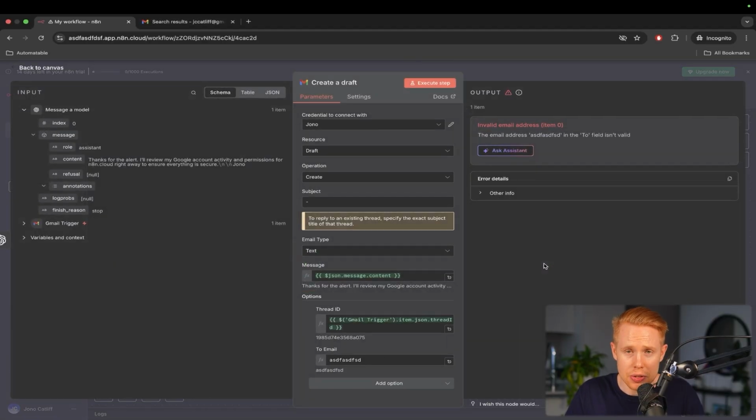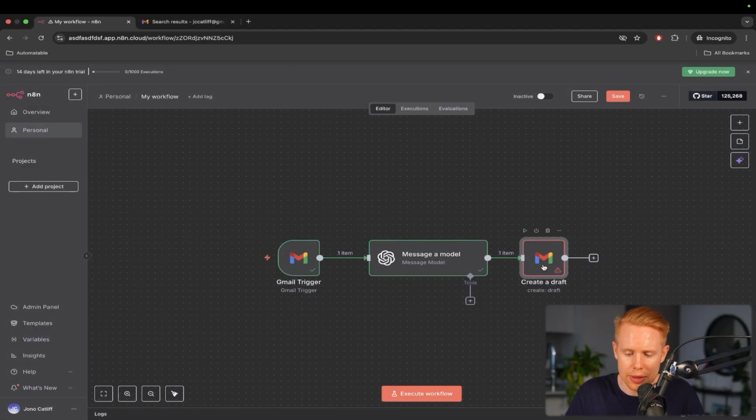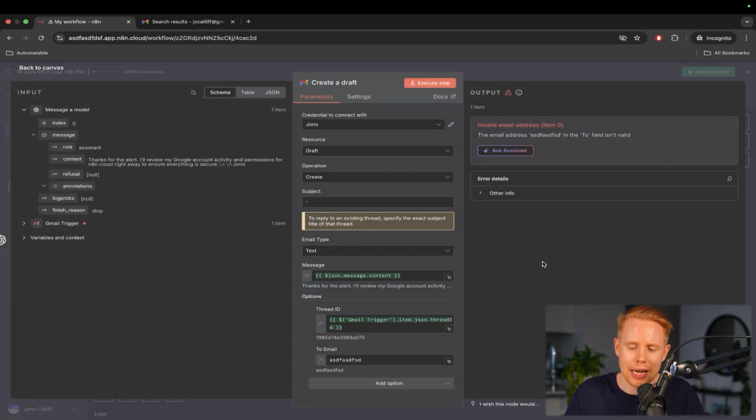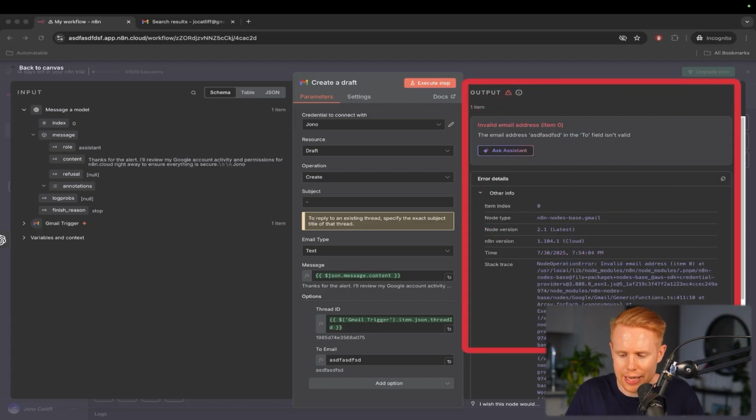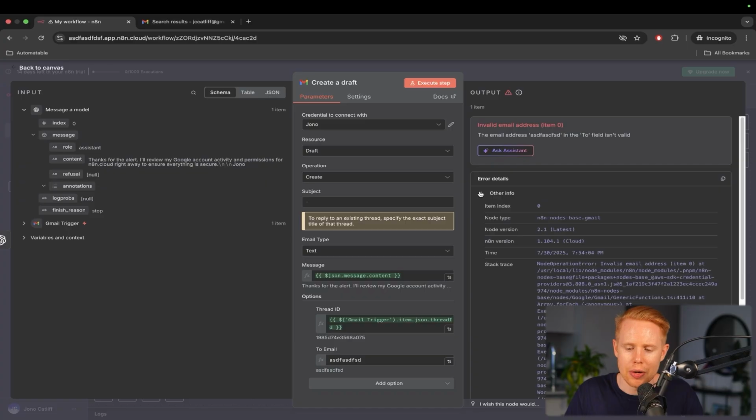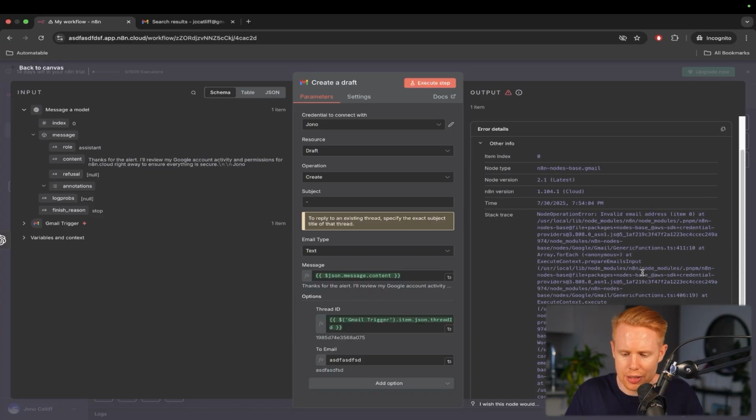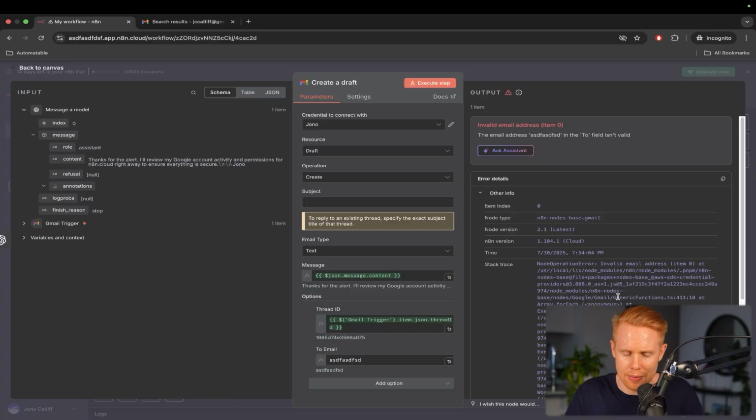The next thing also worth mentioning is that when you open this up, now you actually have to dissect the problem. And sometimes this can feel quite intimidating, because on the right-hand side here, it says, hey, you have this massive error, and we can open this up. And if you're looking at this, you might be like, node operation error, invalid email address, item 0 at user local lib, all this kind of stuff in it. It's kind of intimidating, okay? Let me explain the easiest way to overcome most of the issues that you're going to experience inside n8n.